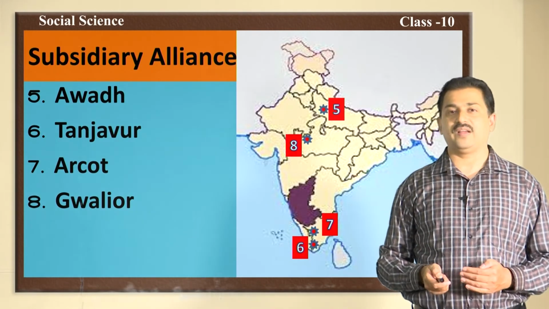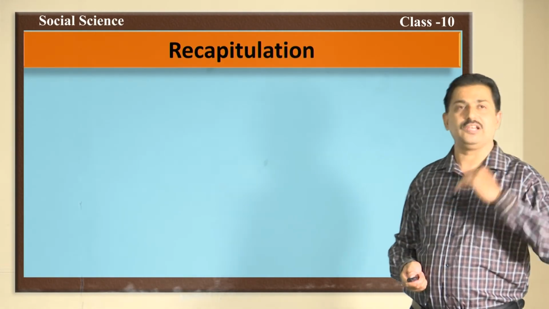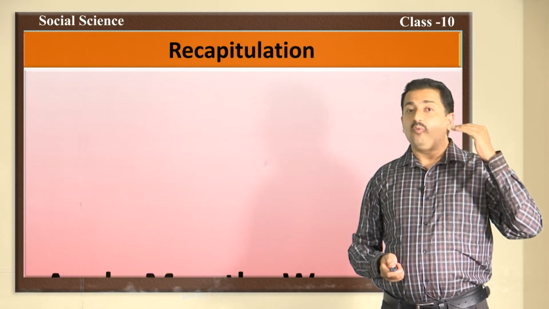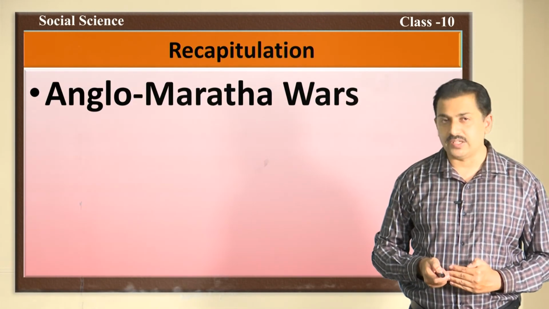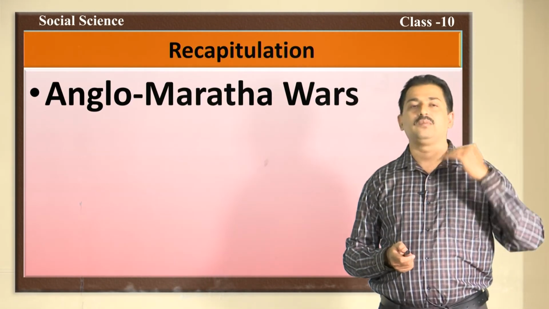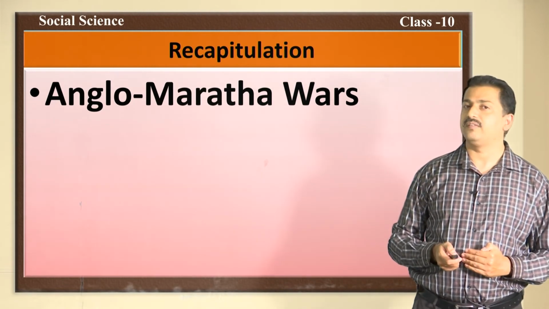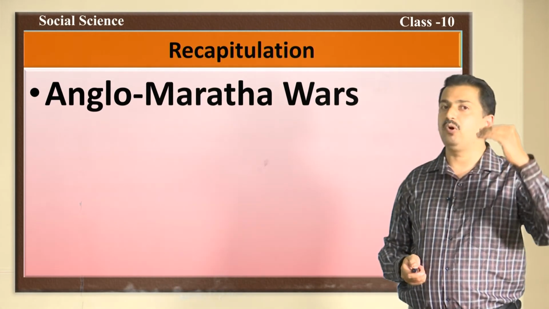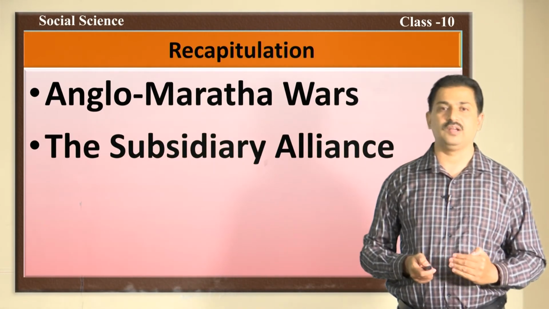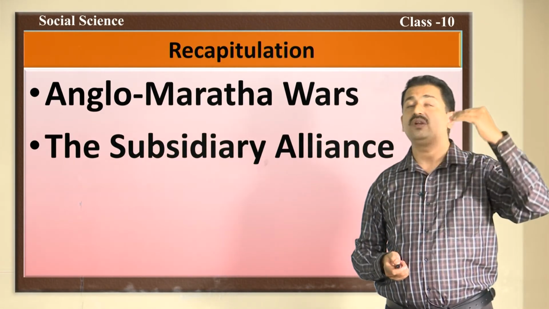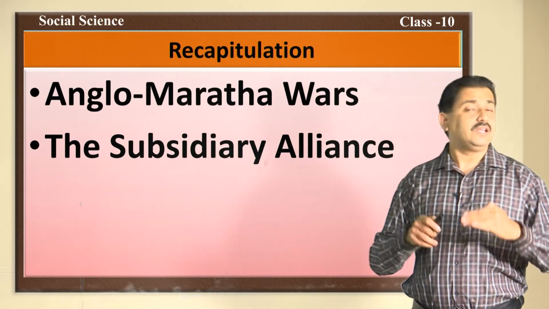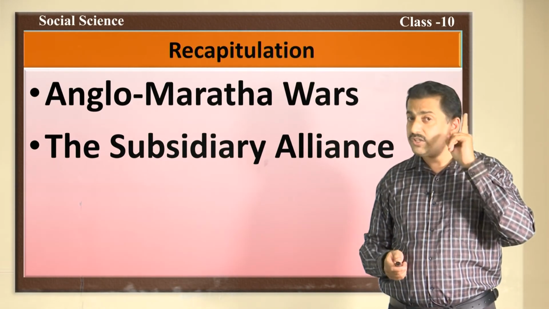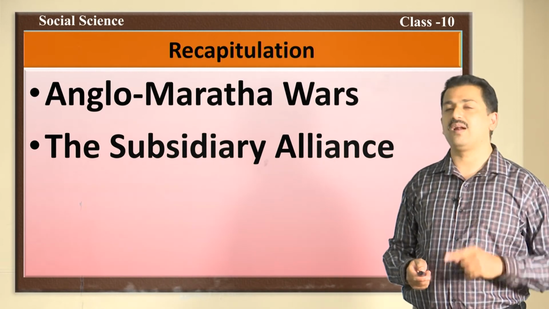Now, it is the time for recapitulation. What all we learnt in this unit? In this part 1 of second lesson, the extension of British rule, you learnt about Anglo-Maratha wars and also about the subsidiary alliance. In the Anglo-Maratha wars, you learnt only the first Anglo-Maratha war.